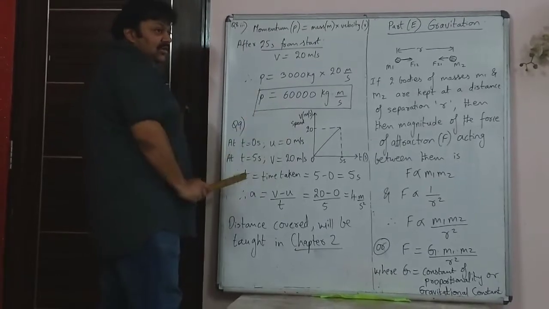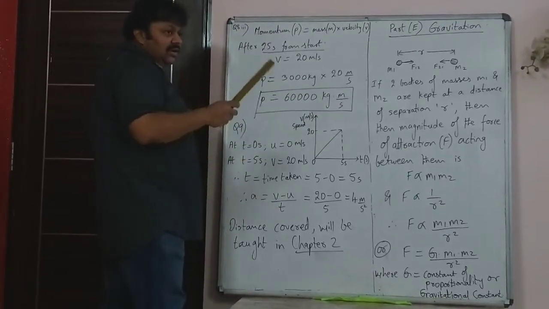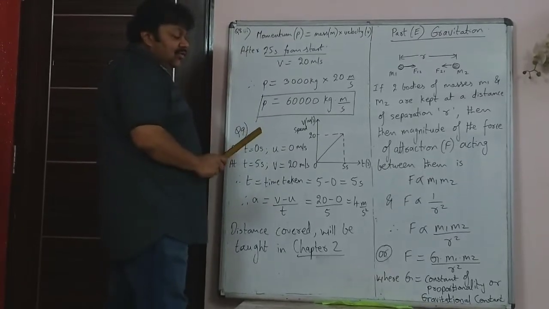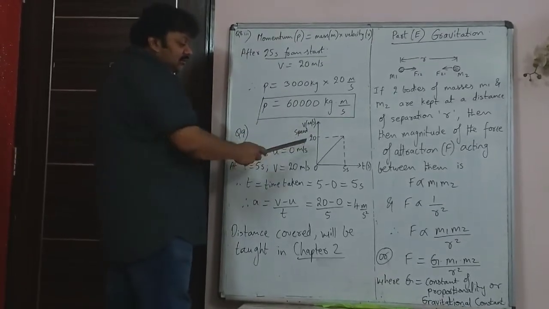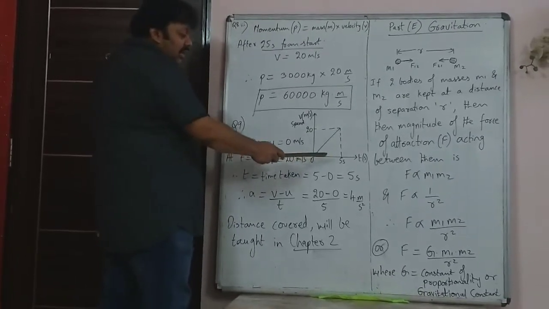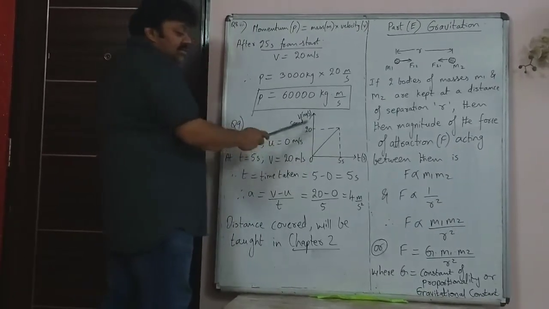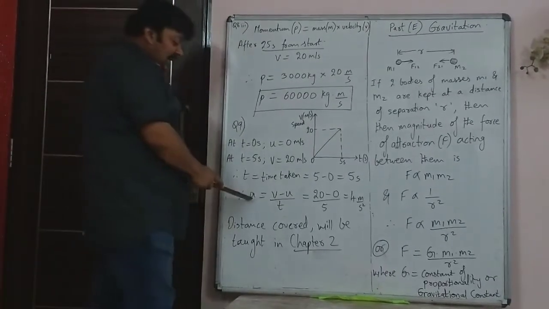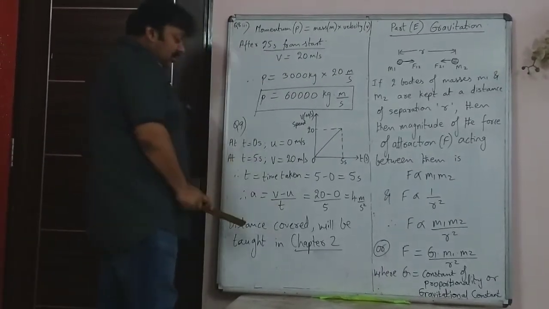We will consider this as velocity. We will not go by the exact definition of speed and velocity, but we will consider that initially it was 0 at 0 seconds, and at time t equal to 5 seconds, the velocity became 20 meter per second. So acceleration is v minus u upon t.